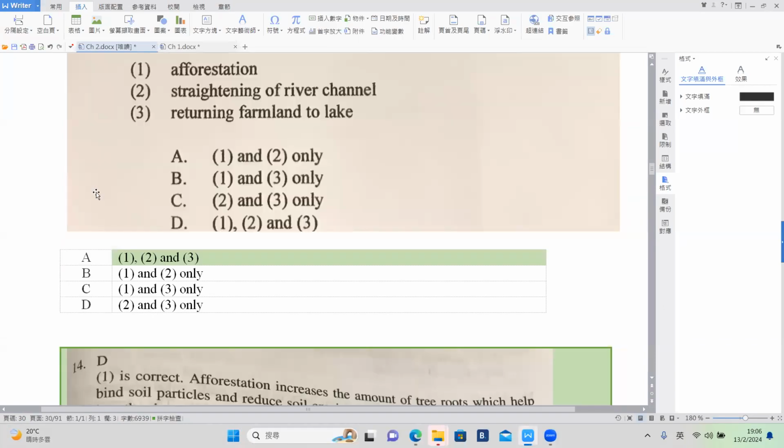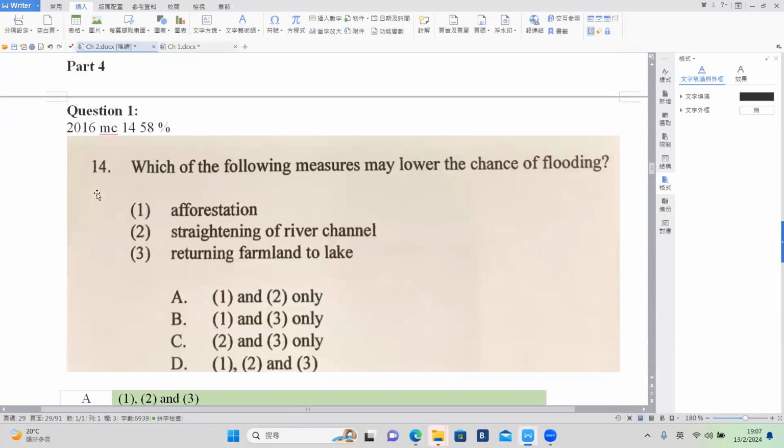Hello, this is part 4, okay? Part 4 of CP2. Which of the following measures may lower the chance of flooding?